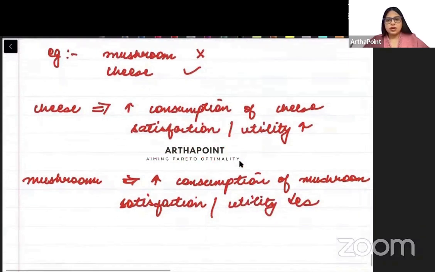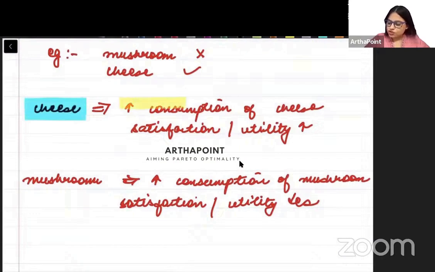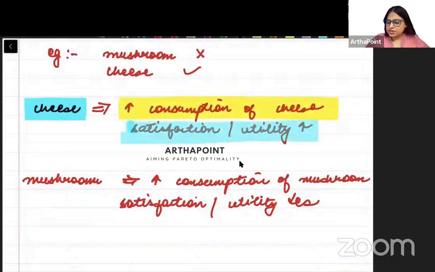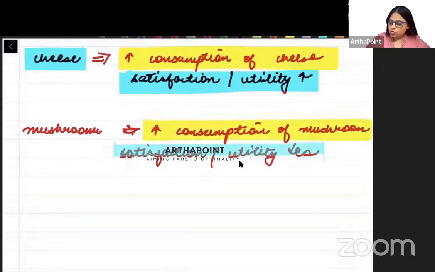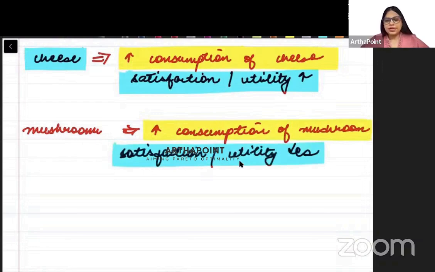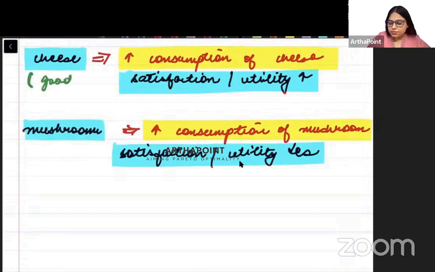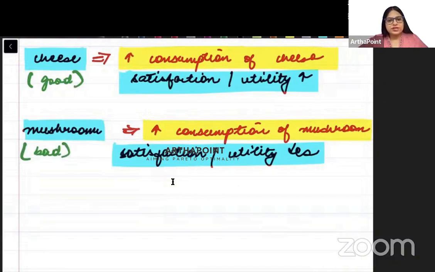तो जब आप चीज का कंजम्पशन बढ़ाते हो, when you increase the consumption of cheese, my satisfaction or utility will increase. But when you increase the consumption of mushroom, my satisfaction or utility will decrease. हाँ बेटा, तो cheese is a good for me and mushroom is a bad good for me. ठीक है. Now question is, how do we make an indifference curve in this case? हम इस केस में indifference curve कैसे बनाते हैं?